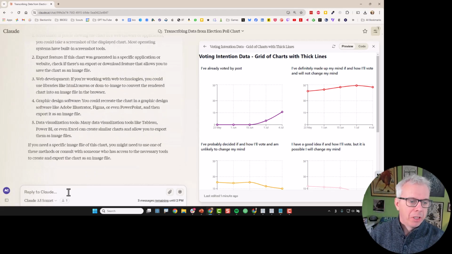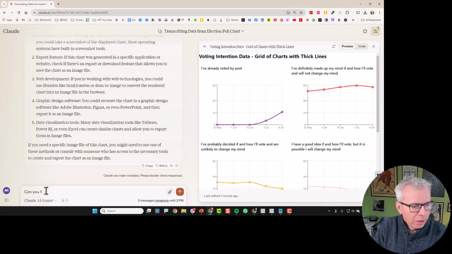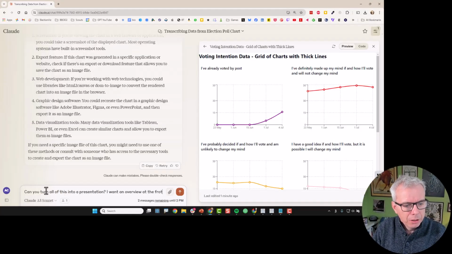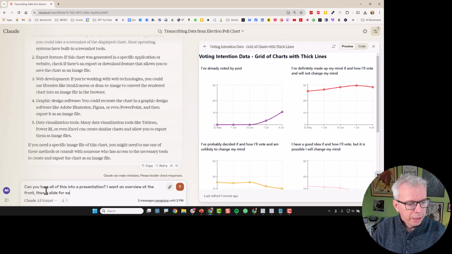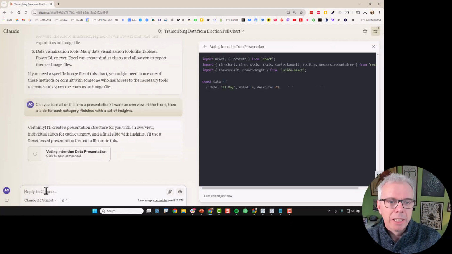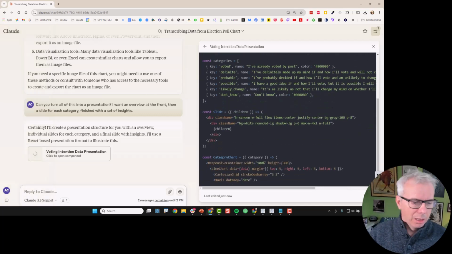It won't let me do a screenshot. All right, you know what? Can I get you to put all of this into that presentation? And I want an overview at the front, then a slide for each category, finishing with a set of insights. I'm going to create JS, so JavaScript will take hand. You get libraries. We know these. Two messages, right?